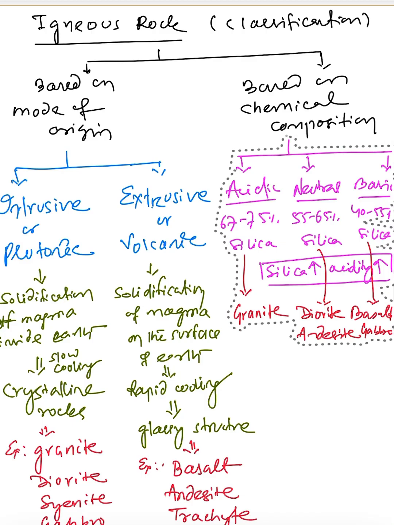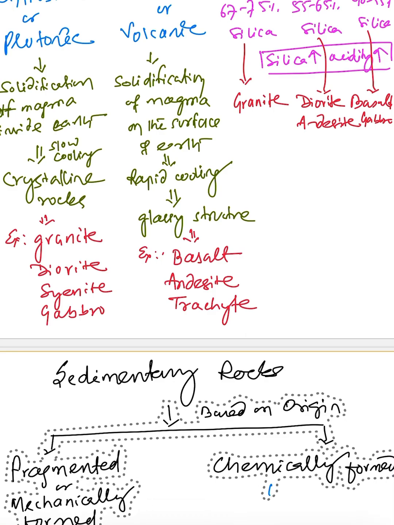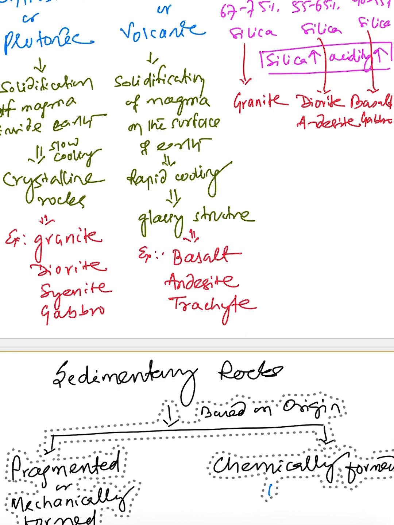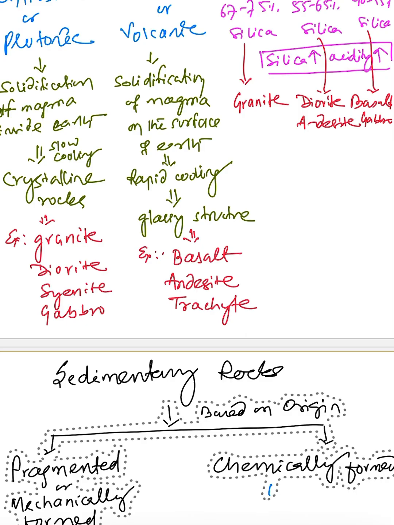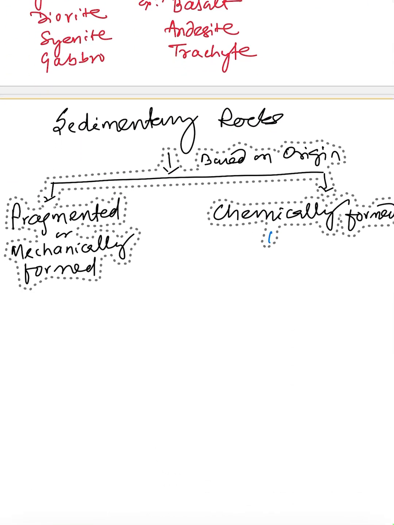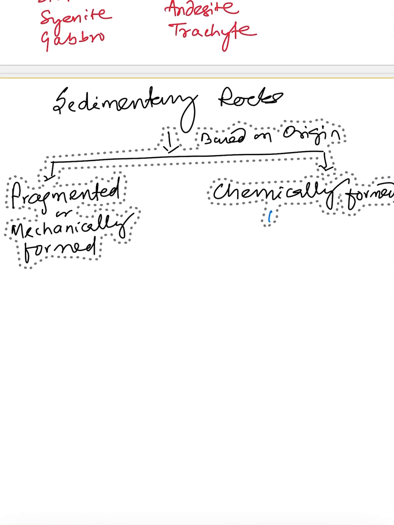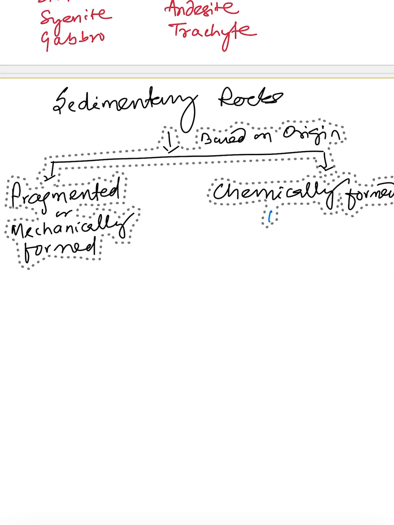So this is with respect to the igneous rock. Then next thing, coming to sedimentary rock, and this sedimentary rock, as you know, is derived from the primary rock, that is from the igneous rock. Hence the sedimentary rocks are divided into two groups, whether chemically formed or mechanically formed, or fragmented form. That means in this case the igneous rock will be eroded, and in a fragmented manner it will be deposited.